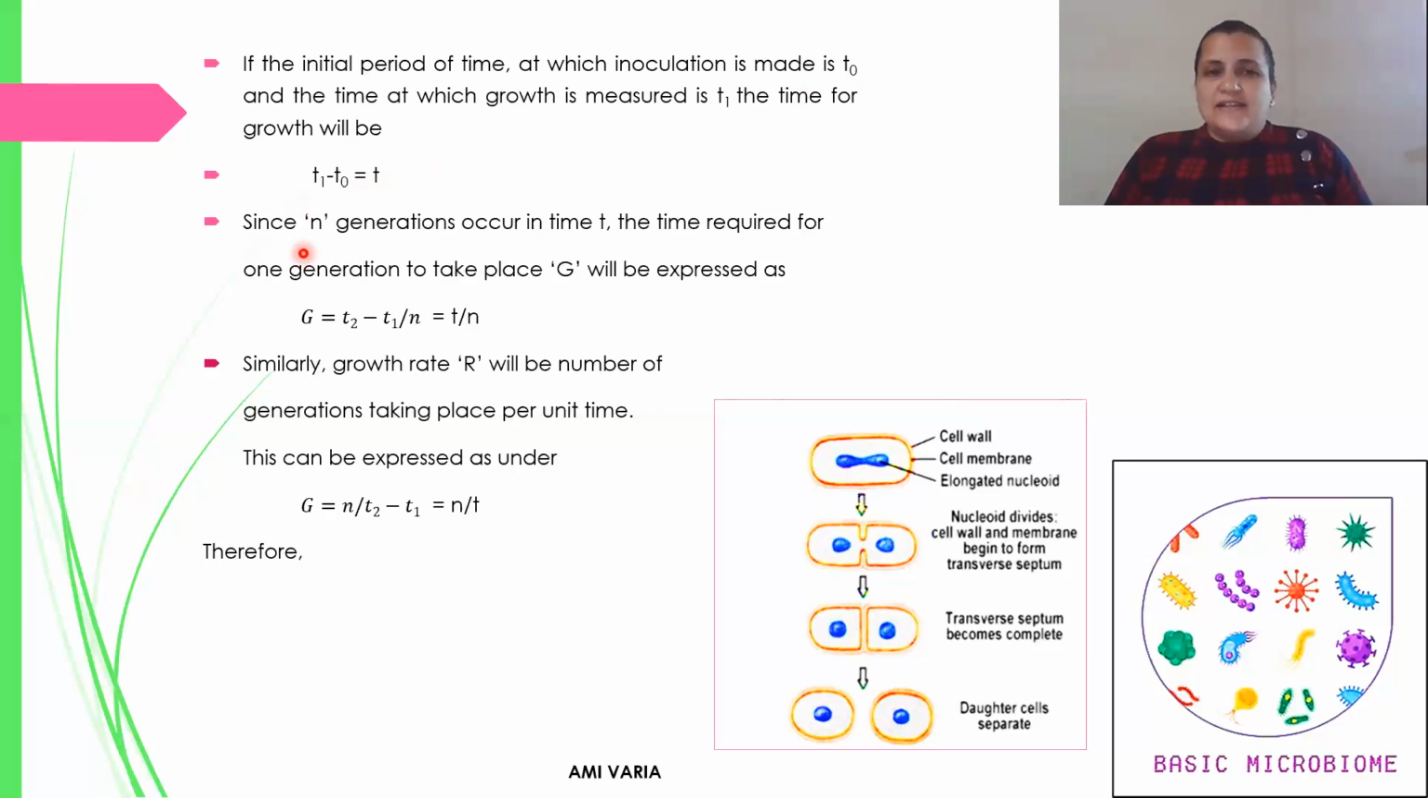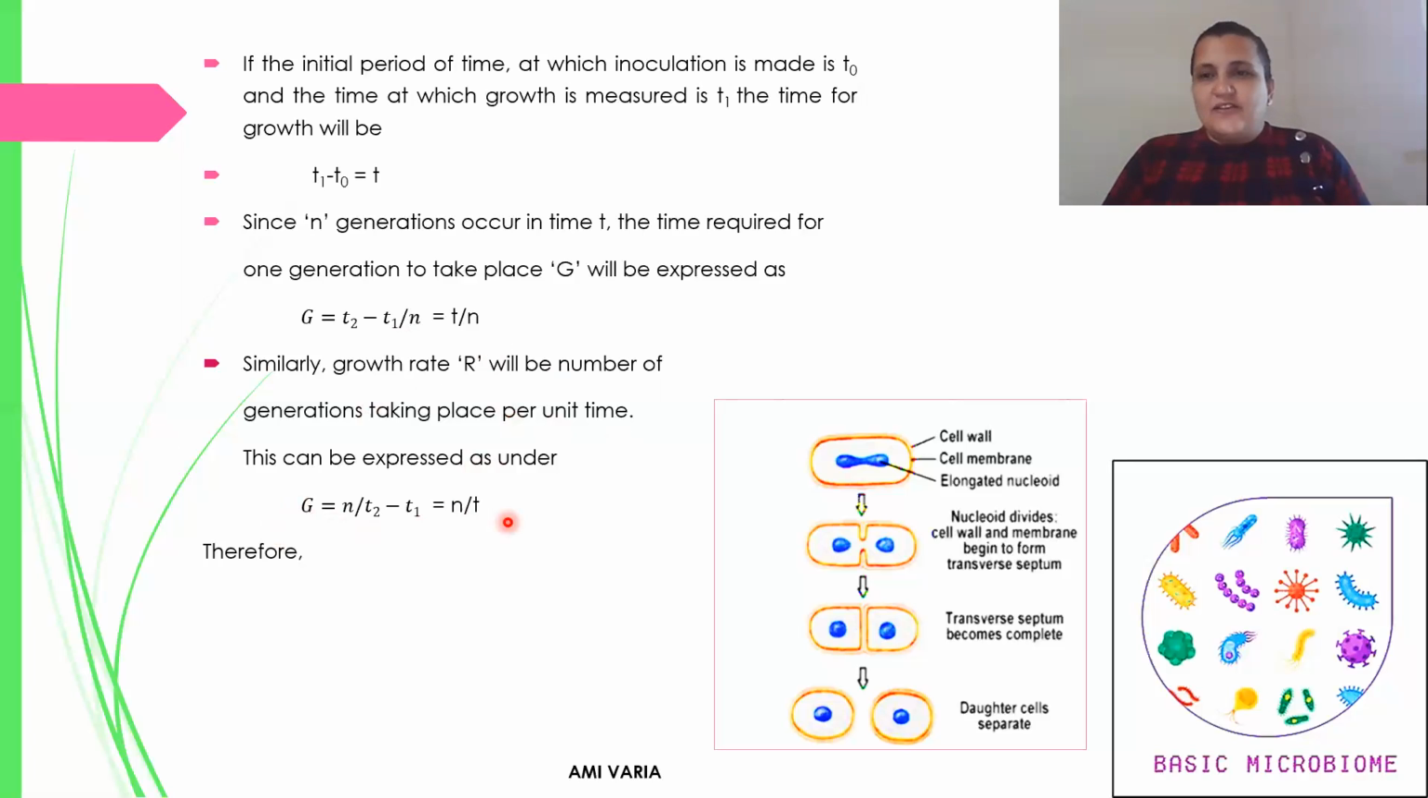Since small n generations occur in the time small t, the time required for one generation to take place is capital G. It will be expressed as capital G equal to t2 minus t1 upon n, equal to t upon n. Similarly, growth rate capital R will be the number of generations taking place per unit time, expressed as capital R equal to small n upon t2 minus t1, equal to n upon t.